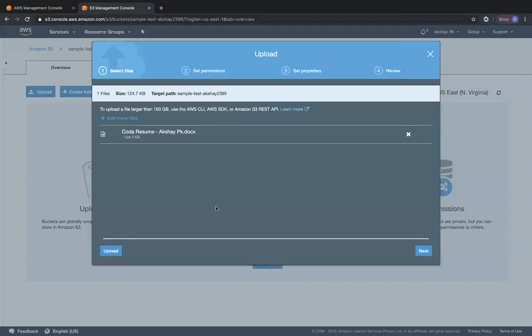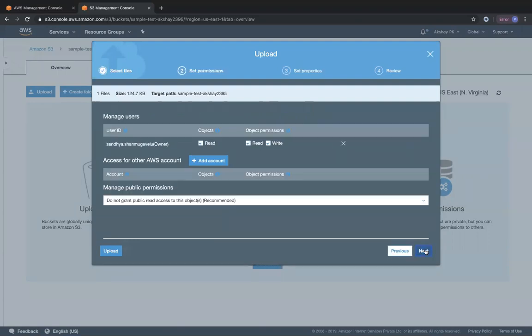But then, like I mentioned, you have a lot of properties for the bucket. Similarly, you have a lot of properties for the object also, right? If you click on next for the object, you can see that by default, this is the ACL setting. By default, the owner of this AWS account will have read and write access for the object and for the permissions on that object.